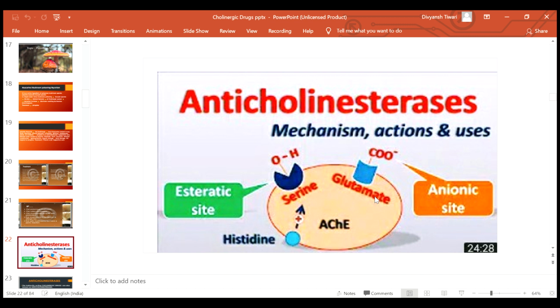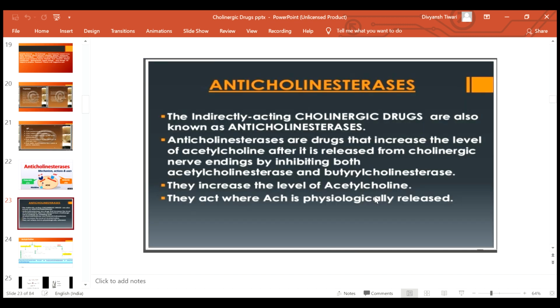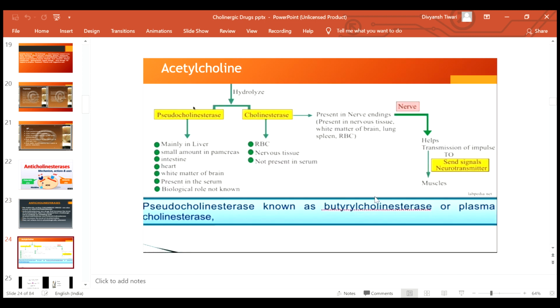Now coming to the next topic, that is anticholinesterase. They are called indirectly acting cholinergic drugs and they are also known as anticholinesterases. Anticholinesterases are the drugs that increase the level of acetylcholine after it is released from the cholinergic nerve endings by inhibiting both acetylcholinesterase and butyrylcholinesterase. They increase the level of acetylcholine. They act where the acetylcholine is physiologically released.